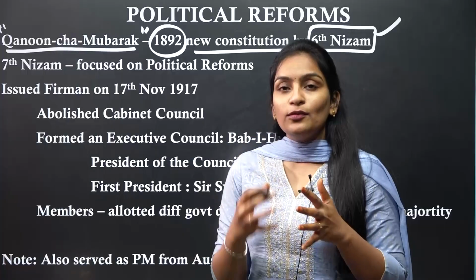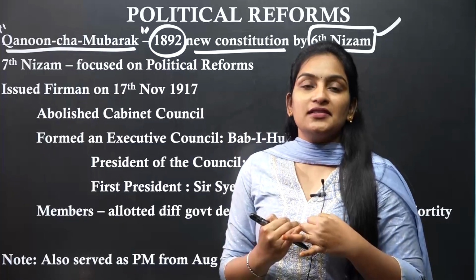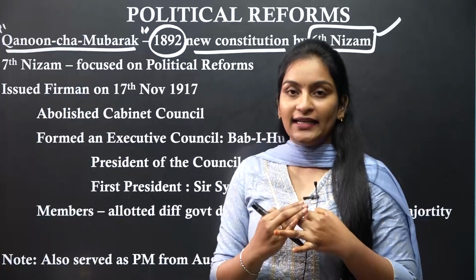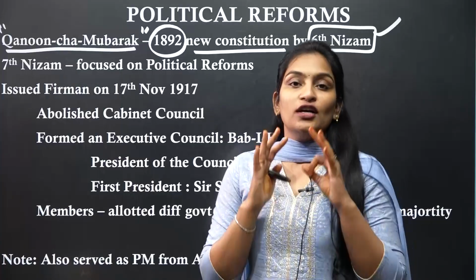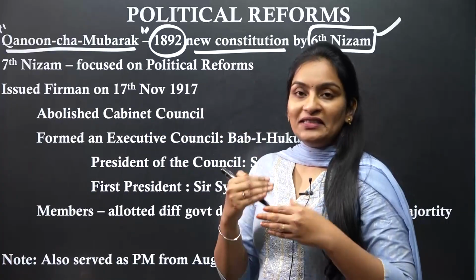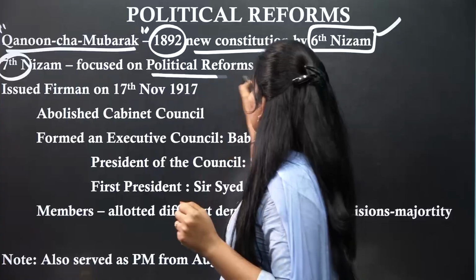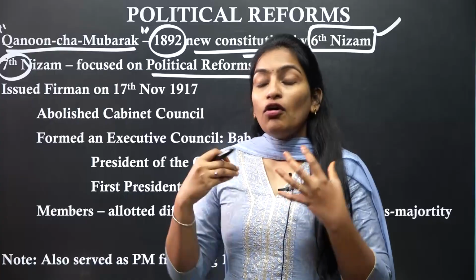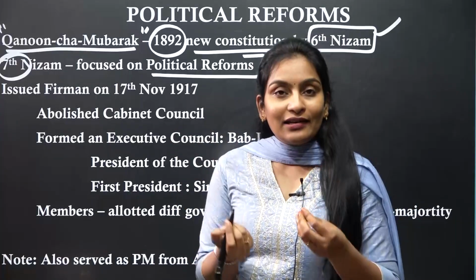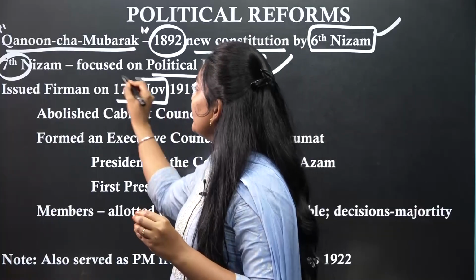Kanun Cha Mubarak was a new constitution. Who framed it? The 6th Nizam Mir Mahbub Ali Khan. When was it framed? In 1892. So these are the 3 prelims facts you have to remember. As the 6th Nizam concentrated on constitutional reforms, the next Nizam, the 7th Nizam, who was the 7th Nizam? Mir Osman Ali Khan introduced many political reforms. To continue these political reforms, he issued a Farman in 1919 on 17th November.